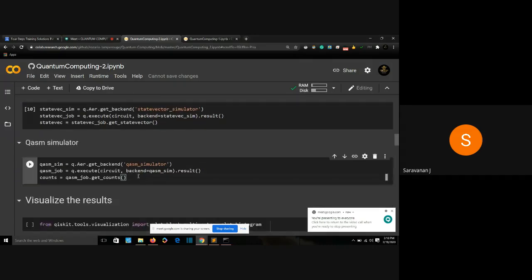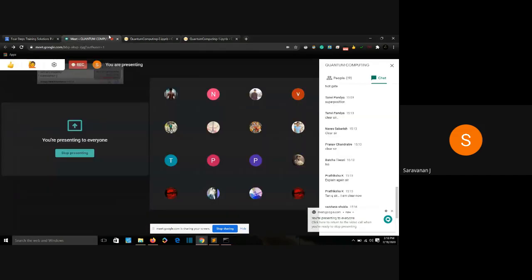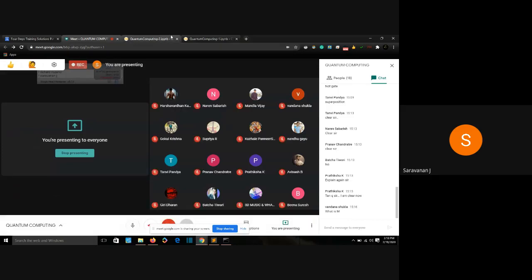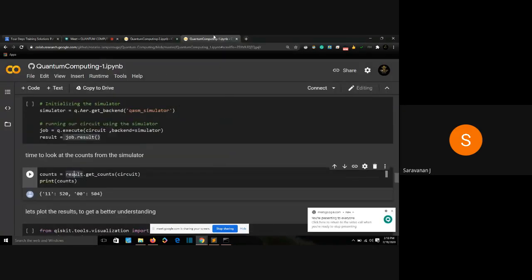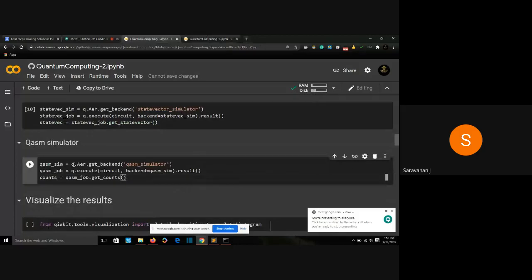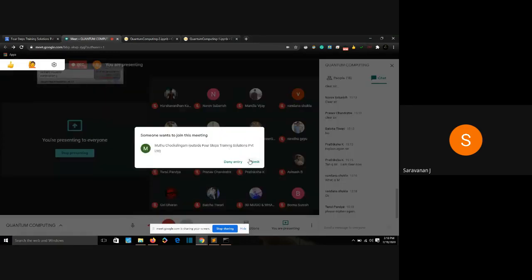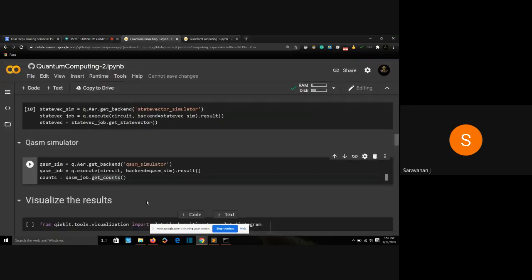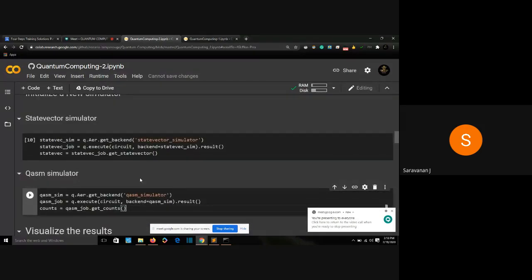All right. So about the simulator. q.aer.get_backend qasm simulator. I'm initializing a qasm simulator. Then I'm saying q.execute. I'm passing the circuit, backend equals qasm simulator, and getting the result, and I'm getting the counts from the simulator. Now let me run it and initialize the qasm simulator as well. So I initialized two simulators, a statevector simulator and a qasm simulator.